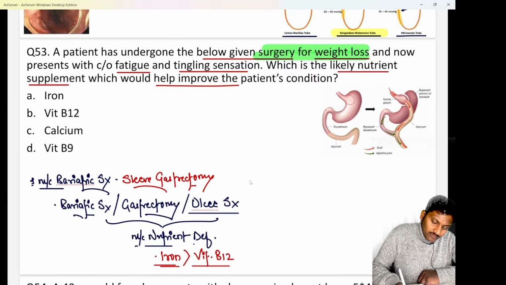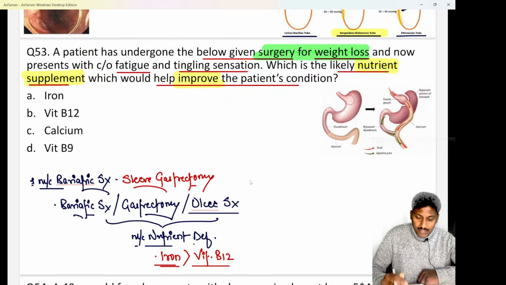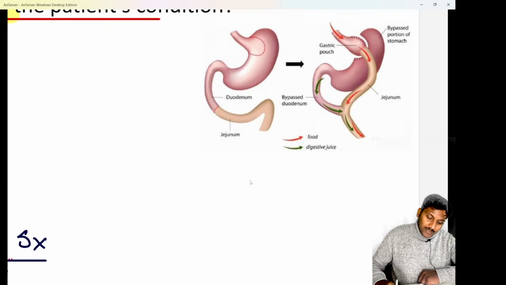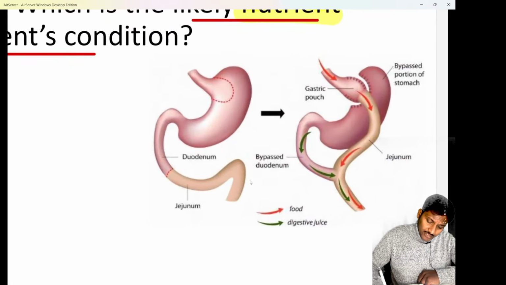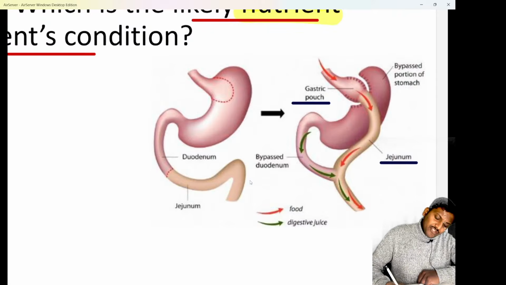If they ask you which among the following nutrient supplements will improve the patient's condition, we'll talk about that. But first of all, in this bariatric surgery, we have connected the jejunum directly to a gastric pouch. Why?